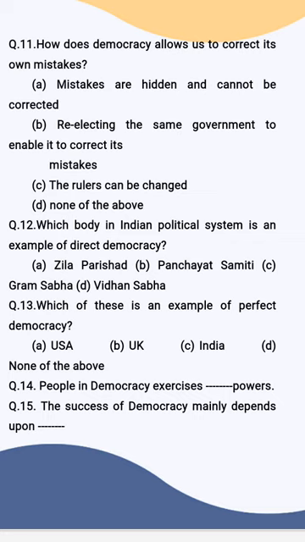India is the right suitable answer. Question 14. People in democracy exercise dash powers. Voting powers or direct powers. Question number 15. The success of democracy mainly depends upon the ways or the measures, methods which are given importance to elect the representatives. That is elections. So elections is the right answer to the question.